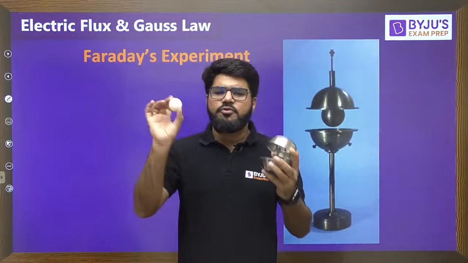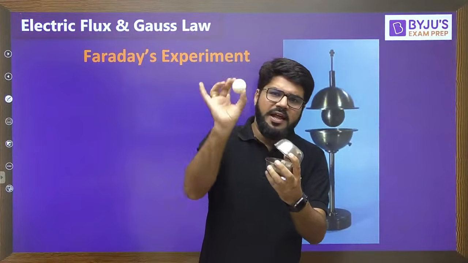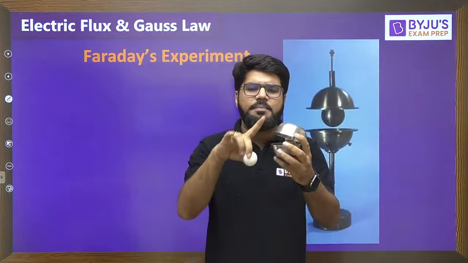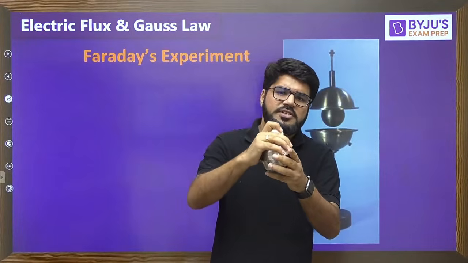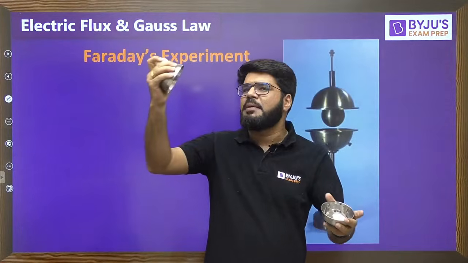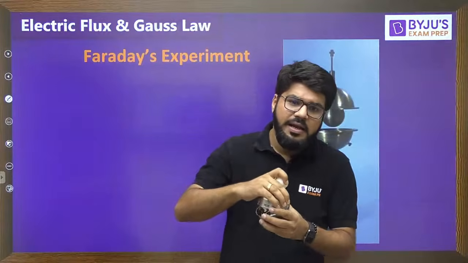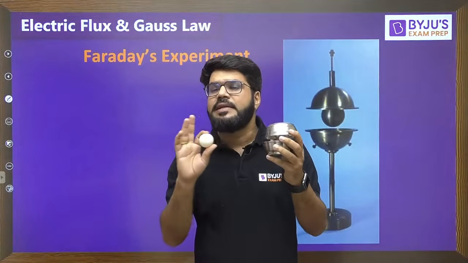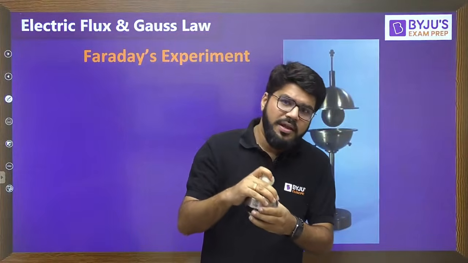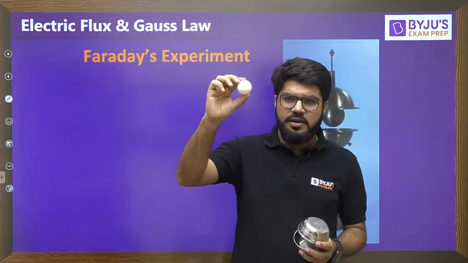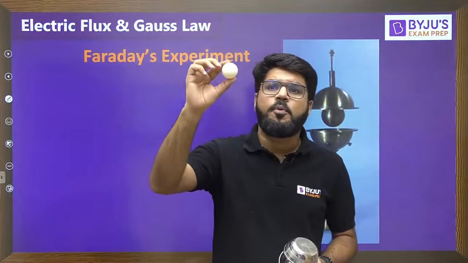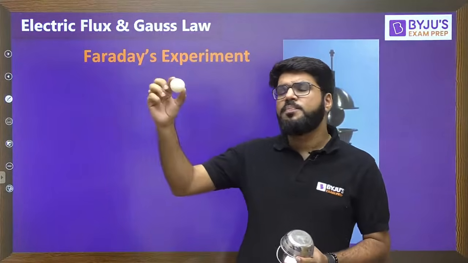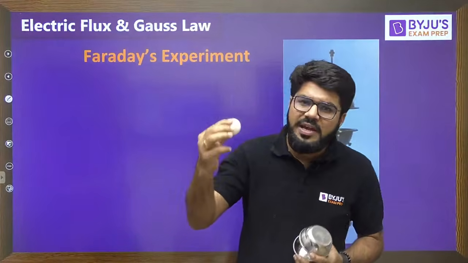So I'll repeat, I have 2 concentric spheres. The inner one is a solid sphere and the outer one can be constructed using 2 hemispheres. The hemispheres can be clamped and unclamped as and when you require, right? The outer sphere was initially discharged by grounding it, and then this inner sphere was given a known positive charge, which you must know from earlier.